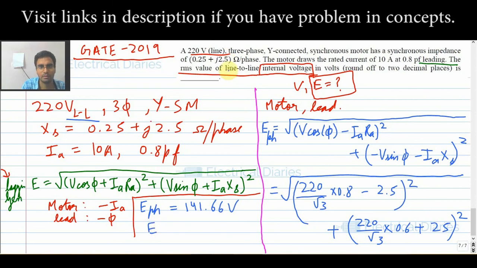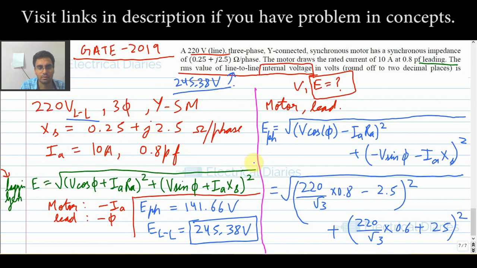Remember this, don't ever commit the mistake of mixing up line to line and phase values. So E line to line will be 141.66 into root 3, and that comes out to be 245.38 volts. So this is the logic, and that is how you solve questions.